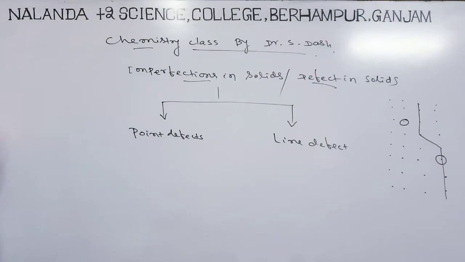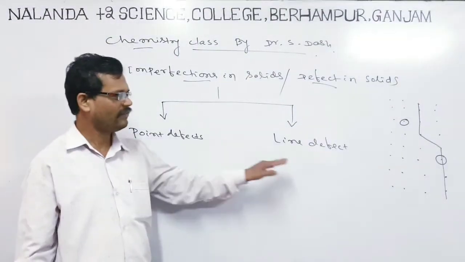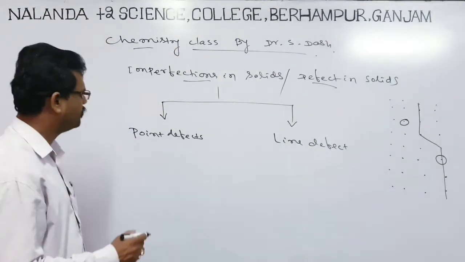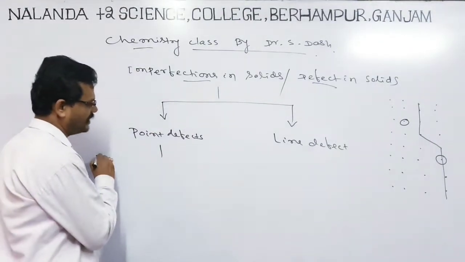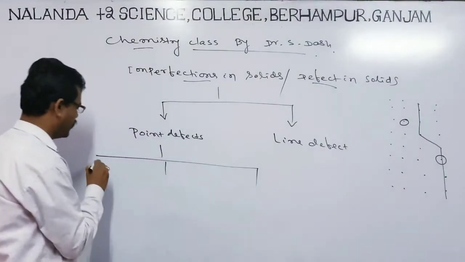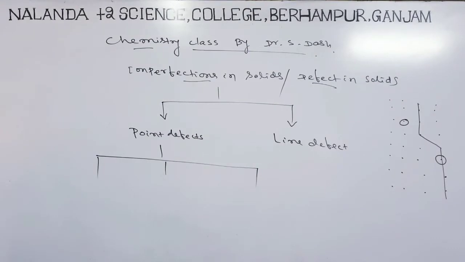Once again, look here, sir. In the point defect and line defect, what will happen? The point defect is again divided into three types. What are the three types?